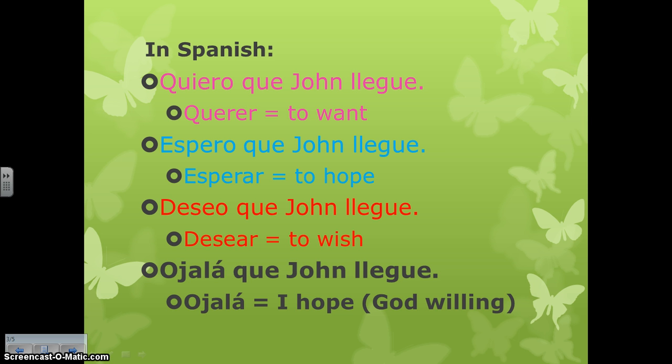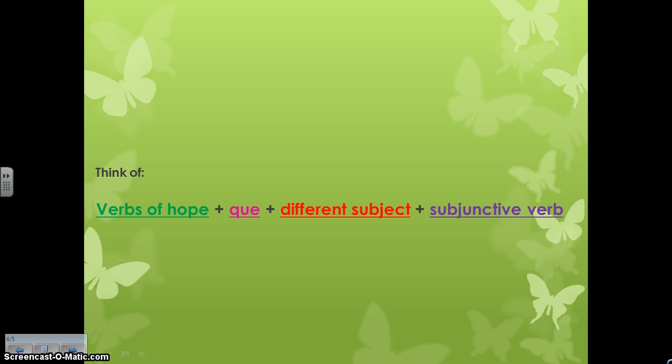Again, the key idea is that we're using those four verbs and expressions to trigger the subjunctive. So here's our little formula. We've got our verbs of hope, querer, esperar, desear, and ojalá que, then our word que, a different subject, and then the subjunctive.